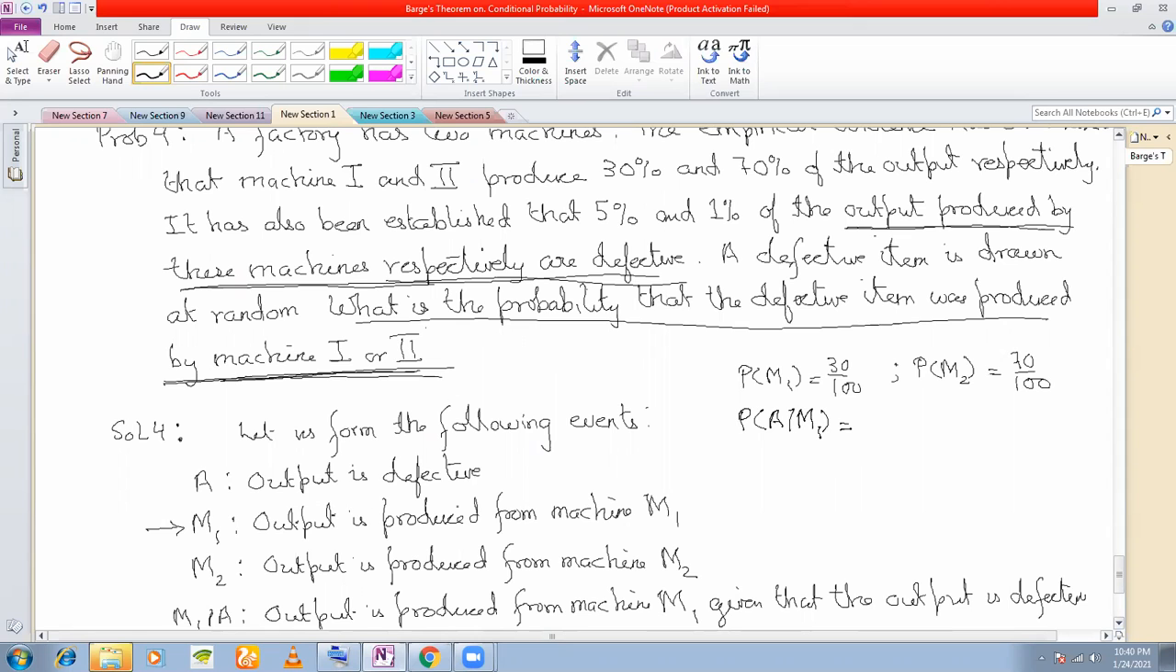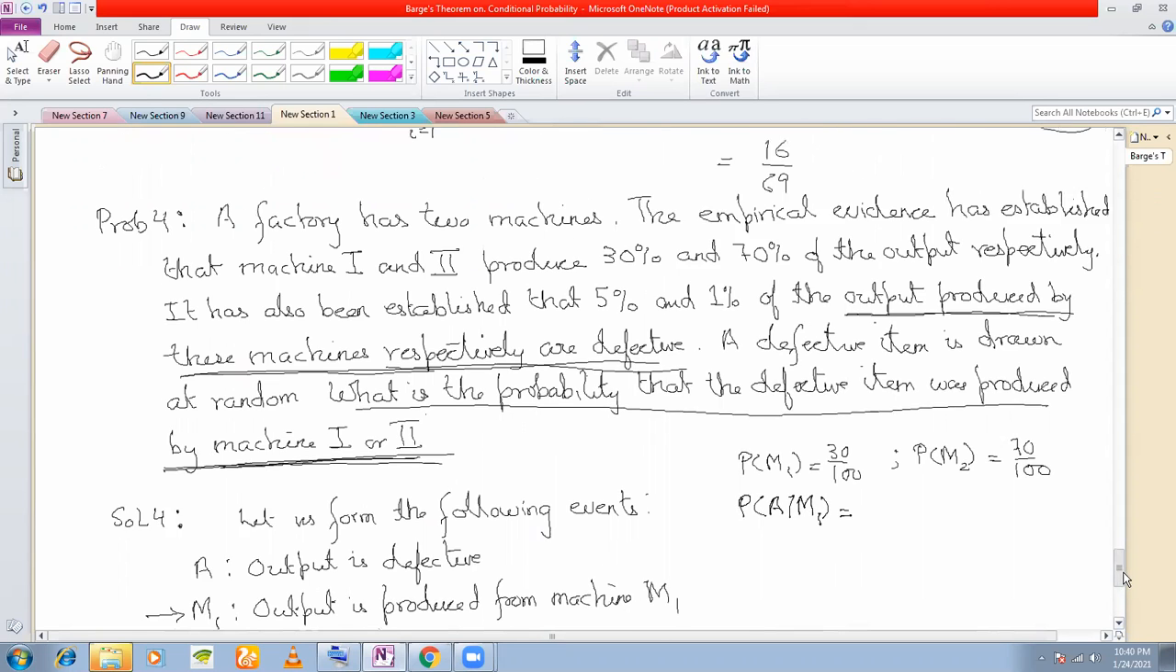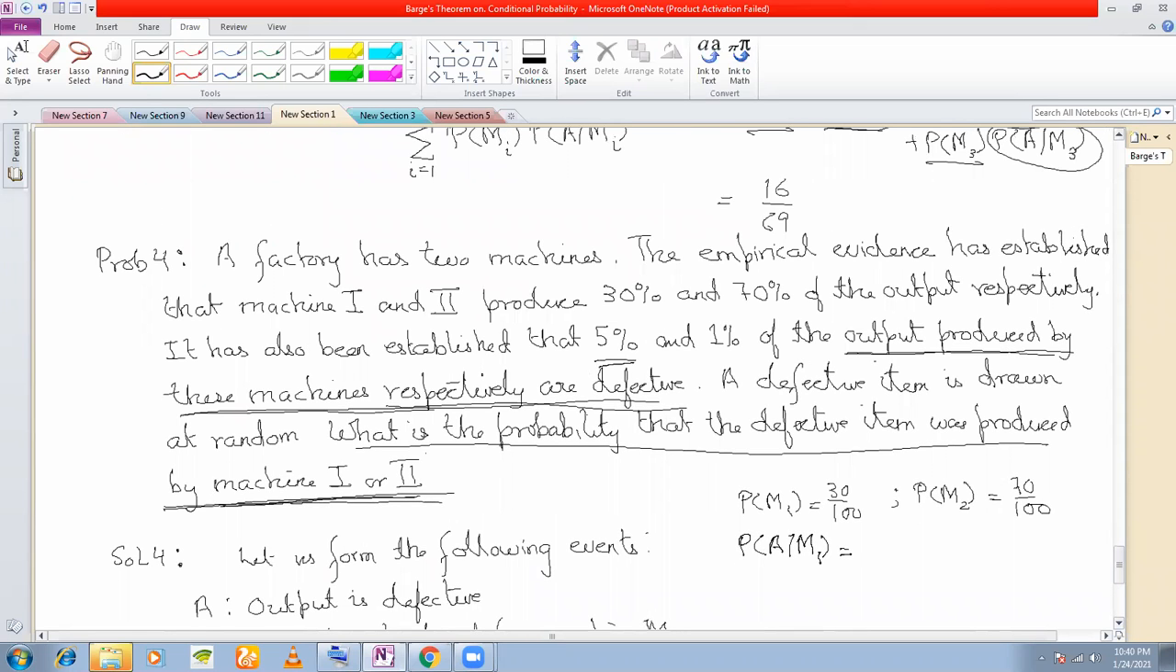Output is defective given that it is produced from machine 1. How much defective items are being produced from machine 1? 5%. So 5 by 100. And PA slash M2. How much output is being produced from M2? 1%. So 1 by 100.